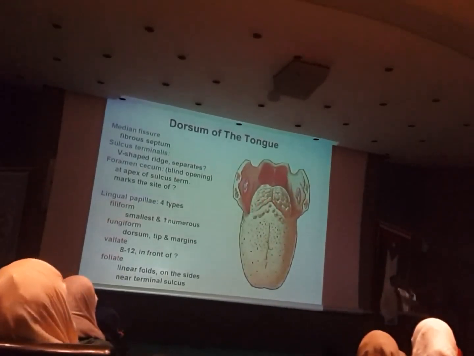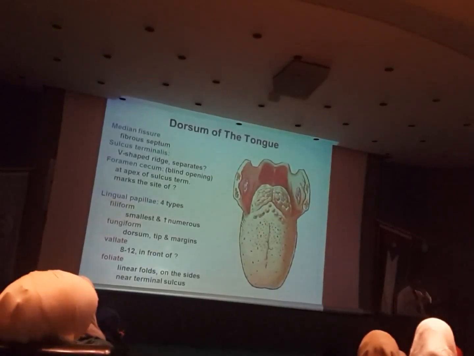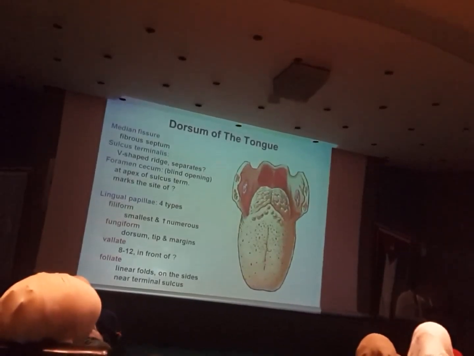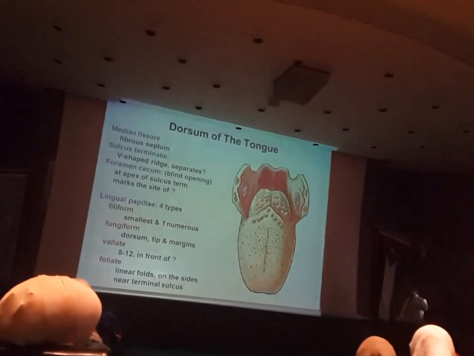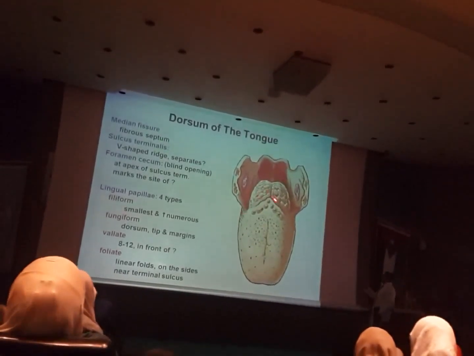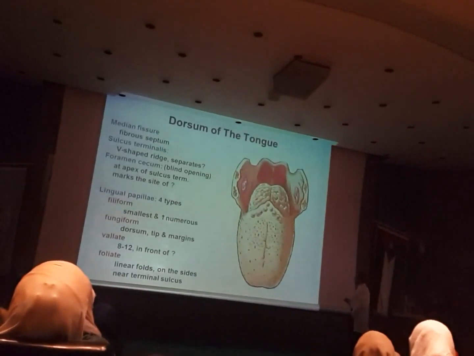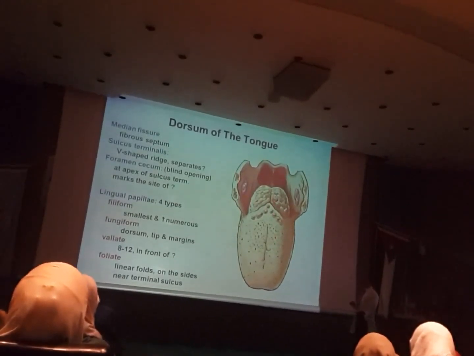Because they have different embryological origins, you would expect them to have different physiological functions. We will speak about that. So it's an inverted V-shaped sulcus, the sulcus terminalis, which separates the oral from the pharyngeal part.